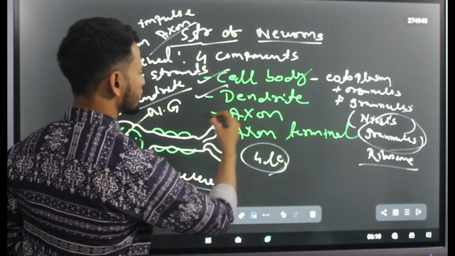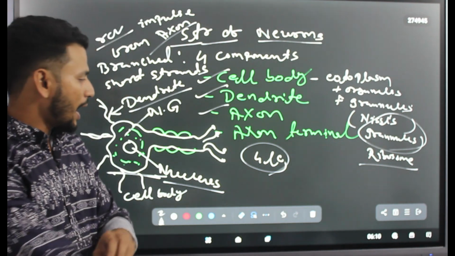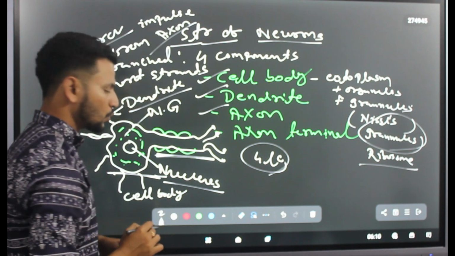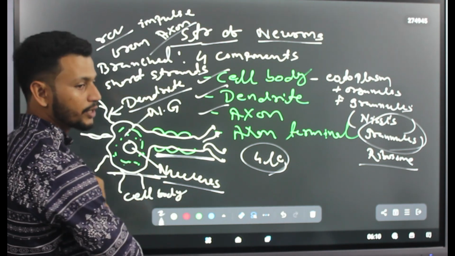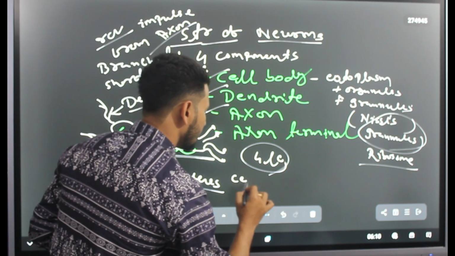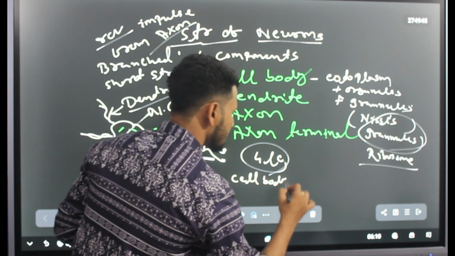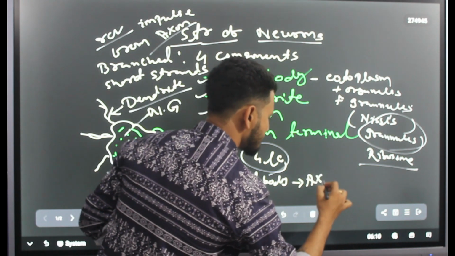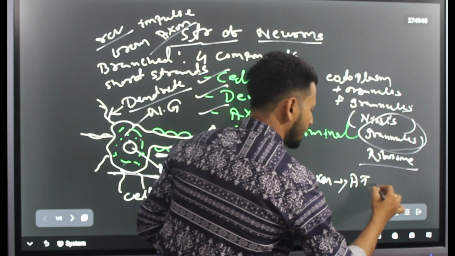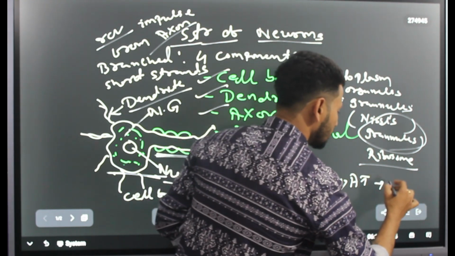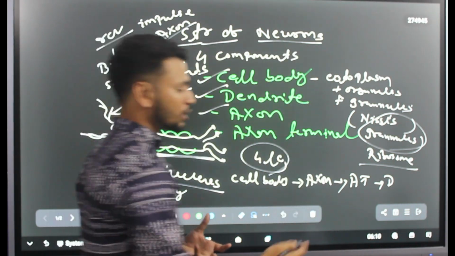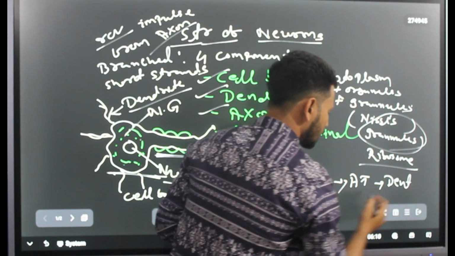Now we will be discussing the axon. Cell body is over, dendrite is over, now the axon. The axon is the long strand which receives the impulse from the cell body. If I talk about the flow of impulse, the cell body transfers the impulse to the axon, which transfers the impulse to the axon terminal, and which again goes to the dendrites across the synapse.